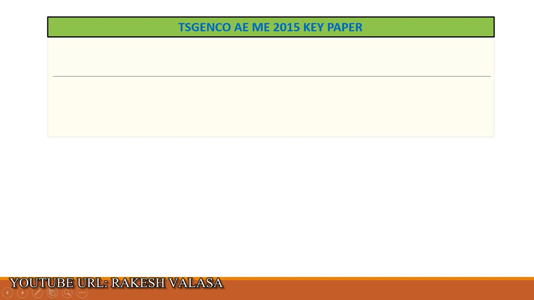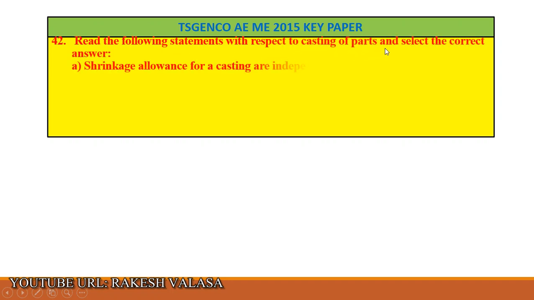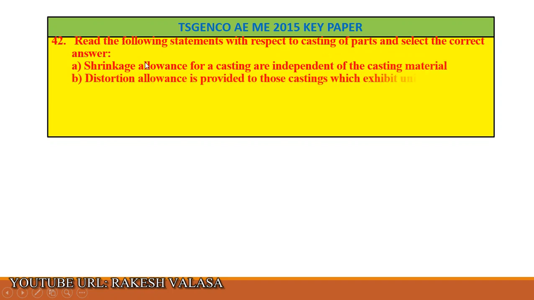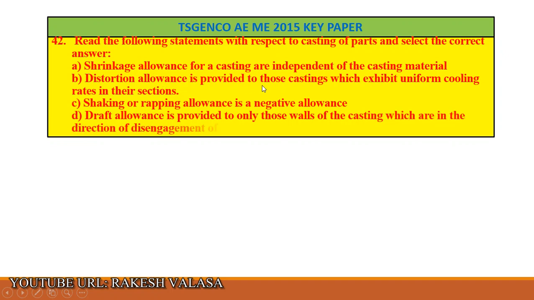Question number 42. Read the following statements with respect to casting of parts and select the correct answer. A. Shrinkage allowance for a casting is independent of the casting material. B. Distortion allowance is provided to those castings which exhibit uniform cooling rates in their sections.